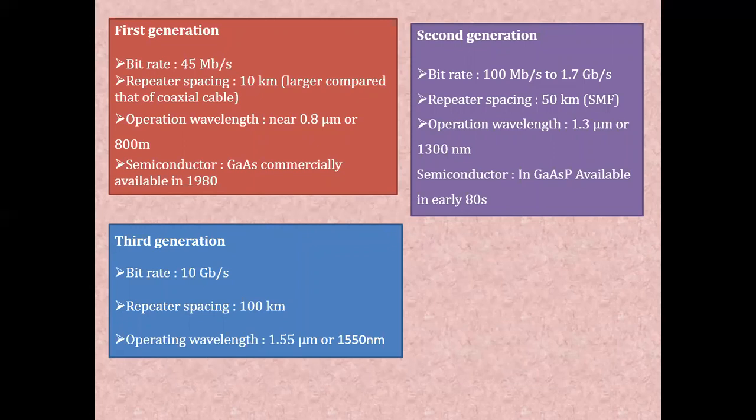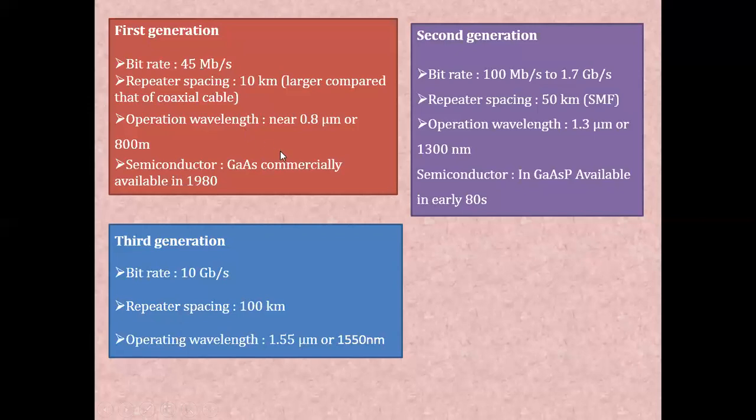Then the second generation. In the second generation system, if we compare with the first generation, the bitrate was 100 megabits per second and the repeater spacing was increased to 50 kilometers. The wavelength used in the optical fiber at that time was 1.3 micrometer.